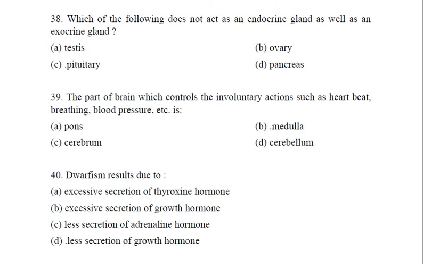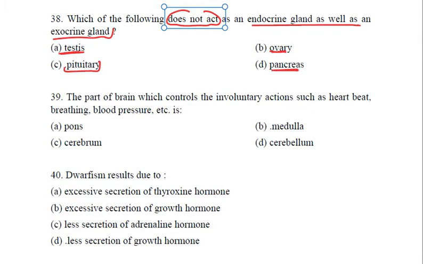Which of the following does not act as an endocrine gland as well as an exocrine gland? So we are required to answer which of these is not a dual gland. Testes, we have already discussed, it is a dual gland. Ovary, it is a dual gland. Pancreas, it is a dual gland. Pituitary is not a dual gland. It is just an endocrine gland. It does not act as an exocrine gland. So we will mark pituitary as our answer.